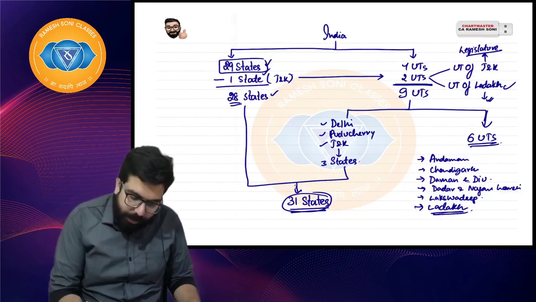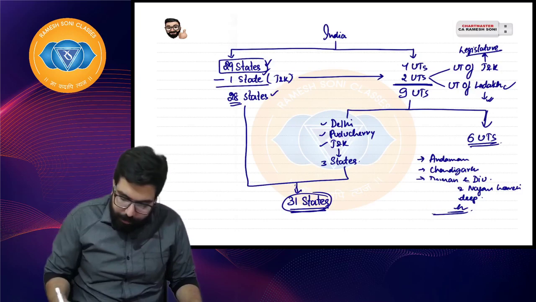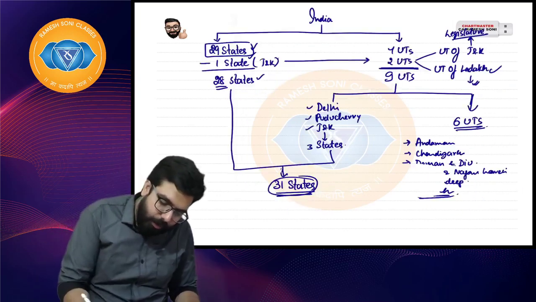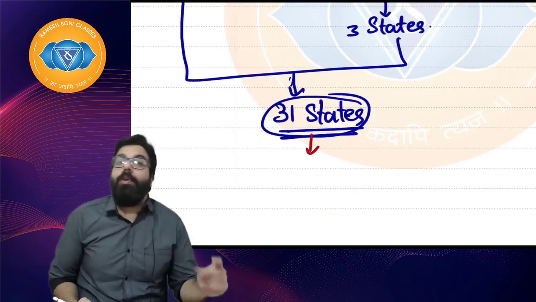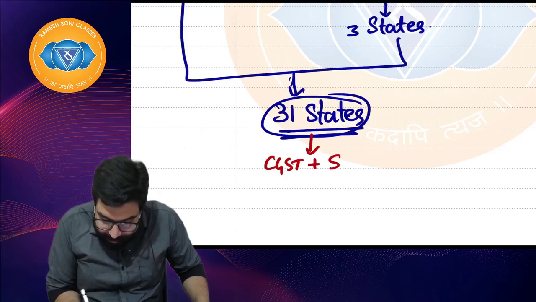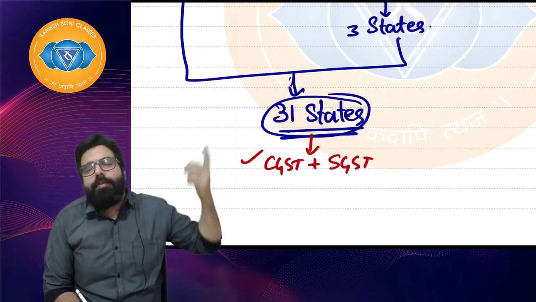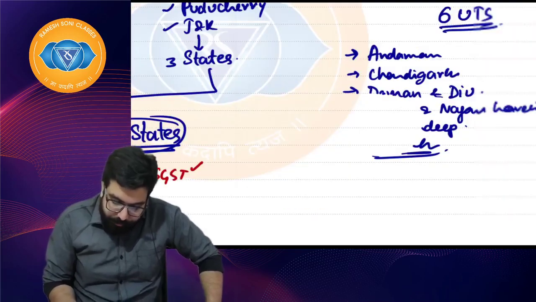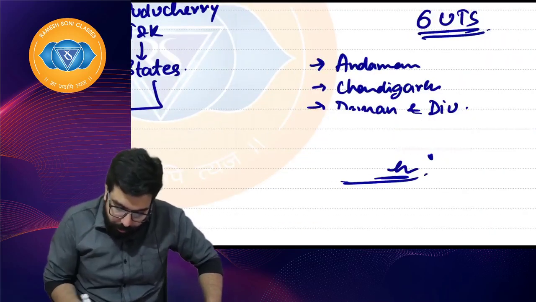So, sir, tell me one thing. Now, why have you gone ahead and bifurcated? I have gone ahead and bifurcated because whenever goods are sold within the states, always CGST and SGST will be collected. CGST will go to the central government, SGST will go to the state government. And whenever, okay, this got rubbed, no problem, I'll write it again.